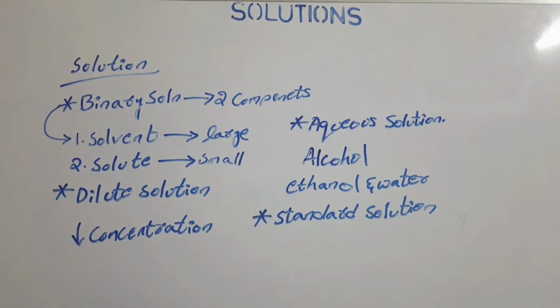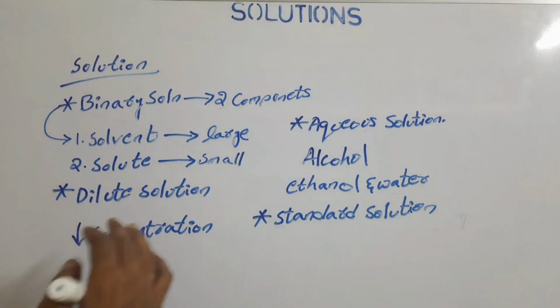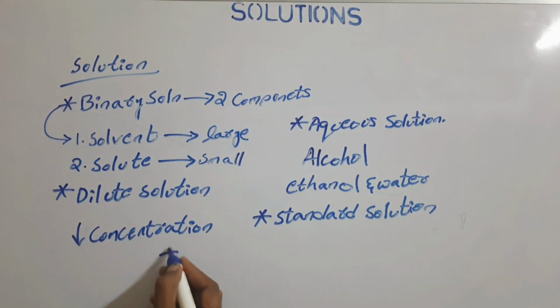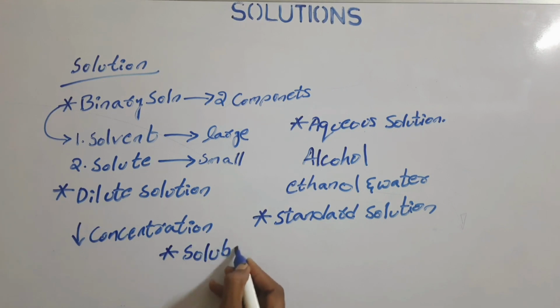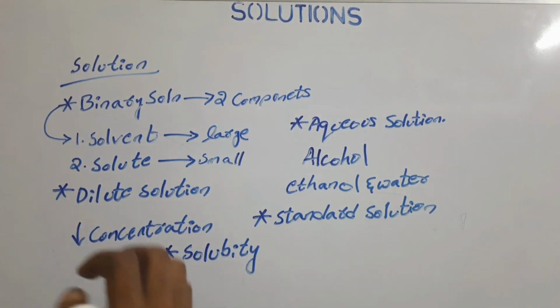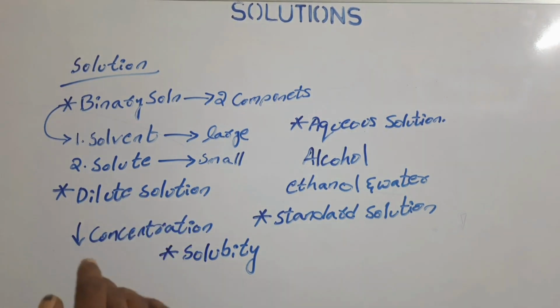Next, some more important types of solutions are classified based on an important factor, that is the solubility. Solubility is the property of a solid, liquid or gas to be able to dissolve, especially in water. It means the capacity of a substance to dissolve in water is called solubility. Based upon the solubility, the solutions are further classified into different types. Let us see what those different types are.